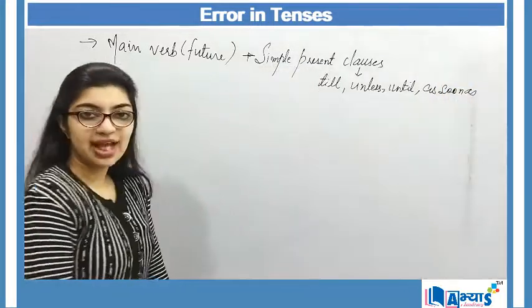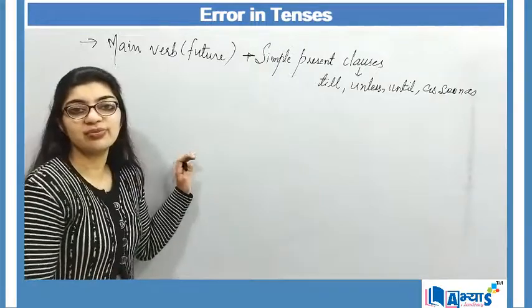So these are some of the examples. Now let us understand this concept through examples.